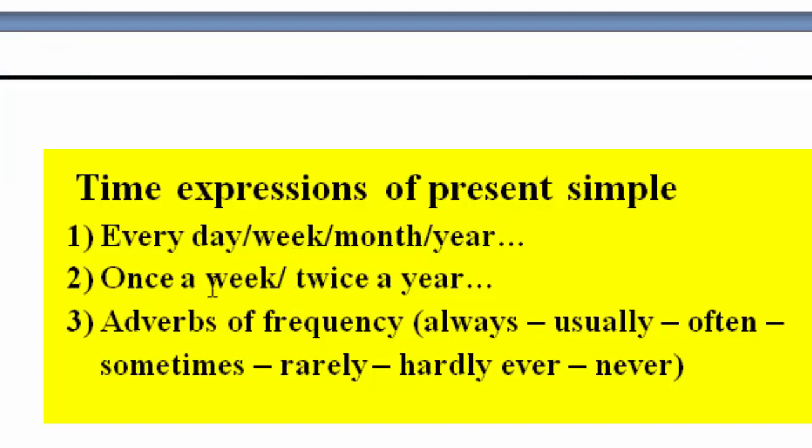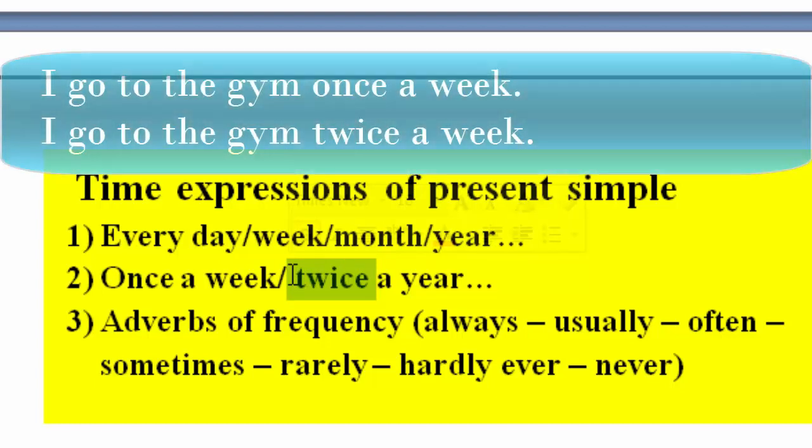The second one: once a day, once a week, once a month, once a year. Or when we have twice a day, twice a week, twice a year. For example, I go to the gym once a week, or I go to the gym twice a week.